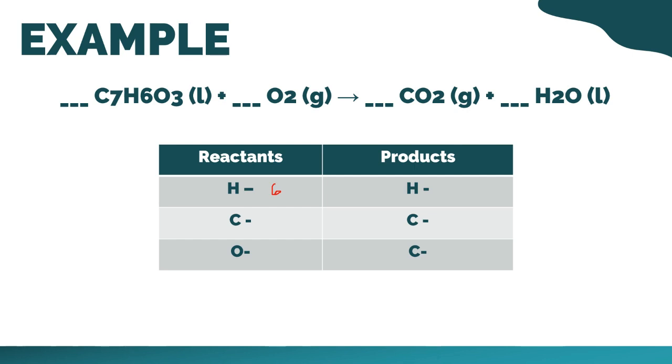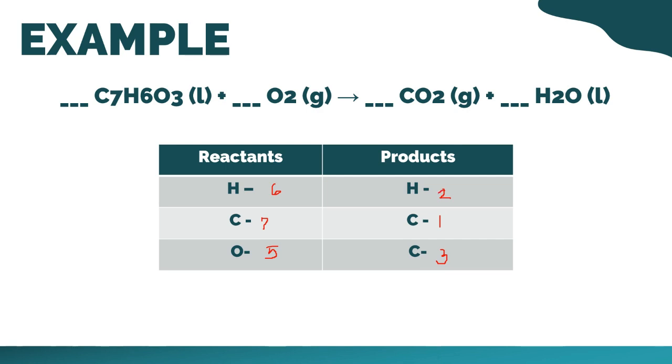Then, ilan ba yung carbon natin? Okay, very good. So, we have 7. Then, how many oxygen do we have? Okay, we have 5. Next, on the product side, ilan ba yung carbon natin? So, we have 1. Then, ilan ba yung oxygen natin? Meron tayong 3. And, ilan ba ngayon yung hydrogen natin? Okay, meron tayong 2.